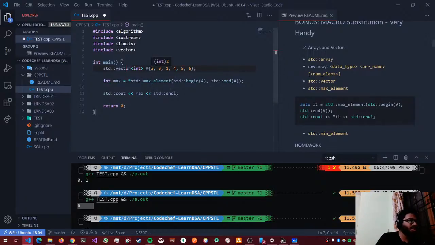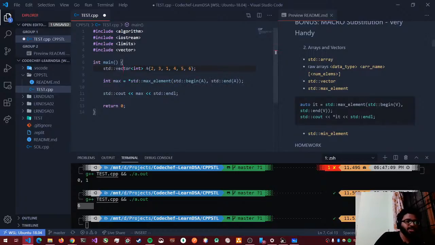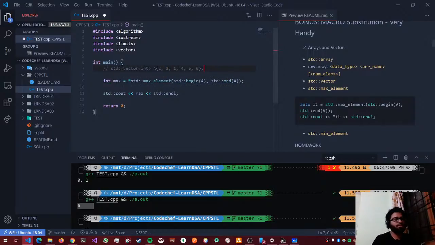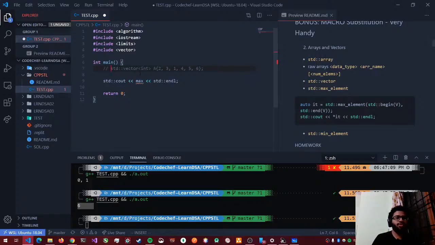It cannot go beyond 10. You cannot do that in vectors, right? Because vectors are arbitrary sized. So in that case, what would you use? You do not want to use an array because it wouldn't have those inbuilt functions. Like this, you cannot use std::begin of a, std::end of a, right? You cannot tell it, I want from this to this, right? So what would you do in that case?